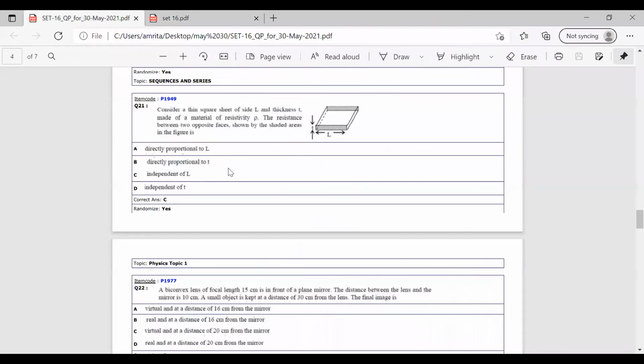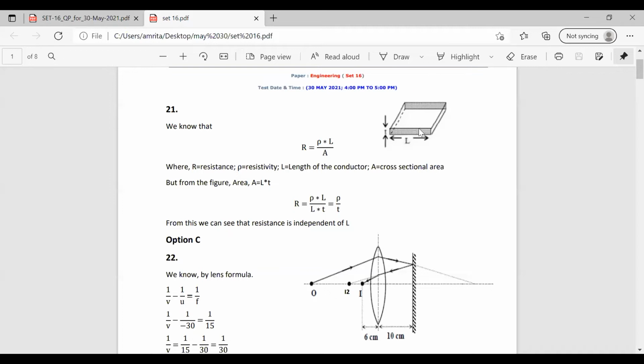It is not directly proportional, it is inversely proportional to T. The next option says it is independent of L and independent of T, but it is dependent on T, so option D is also wrong. From these options, the correct option is option C, that is, it is independent of L. The resistance between the two opposite faces will be independent of the length.